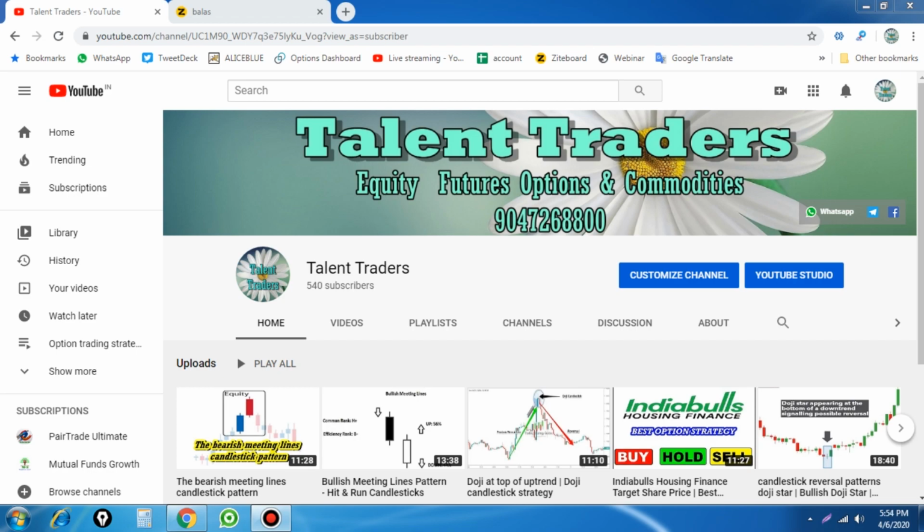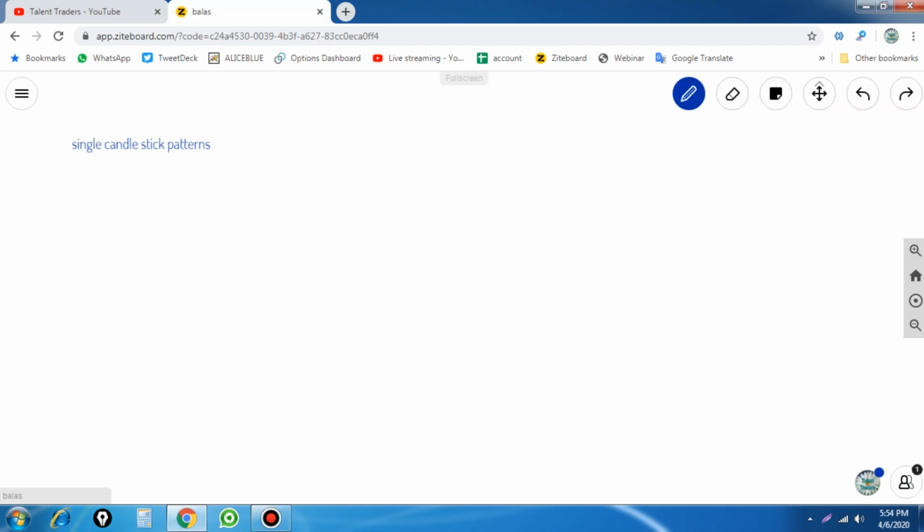On the single candlestick patterns, we are going to see another important pattern, which is called the spinning top. The spinning top is also a single candlestick pattern which signals a reversal in trend. Each and every candlestick pattern is used to find out whether the trend is going to continue or reverse, so based on the pattern we analyze which one is suitable.